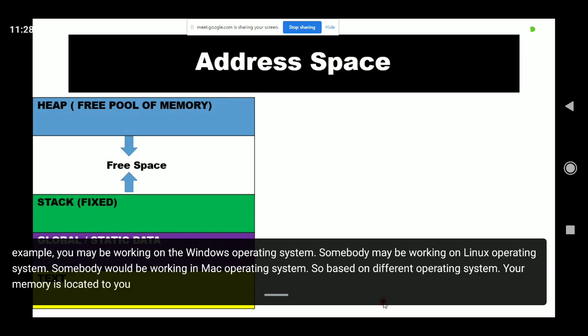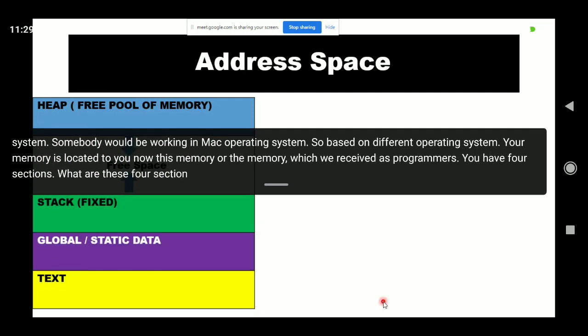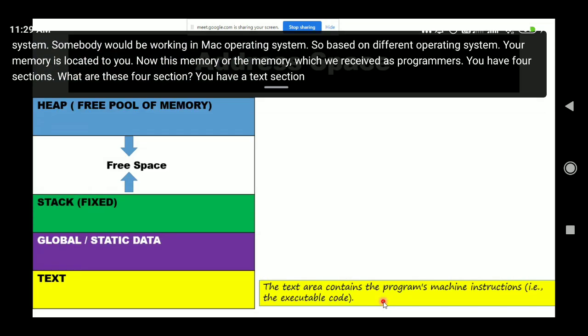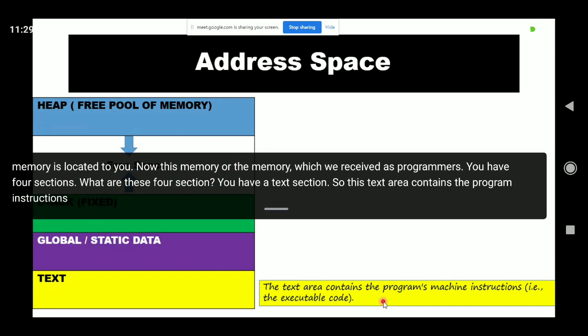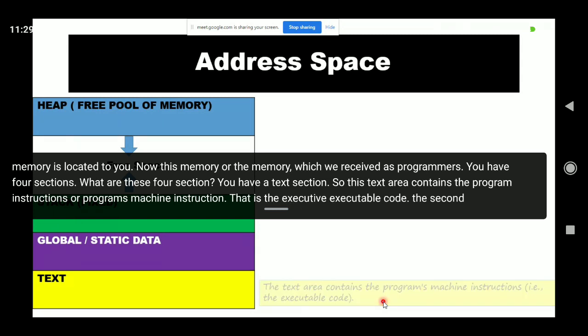Now the memory which we receive as programmers has sections. What are these sections? You have a text section. This text area contains the program instructions, the program's machine instructions, that is the executable code. The second part is global and static data.